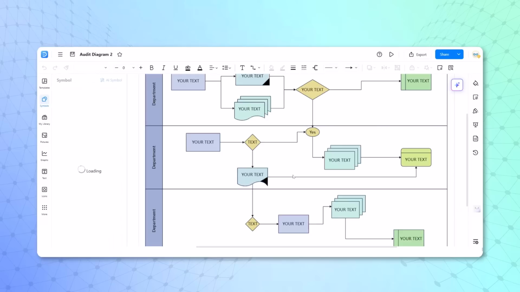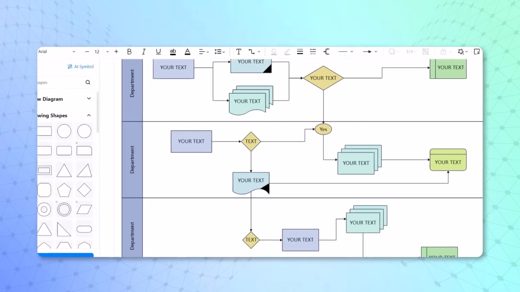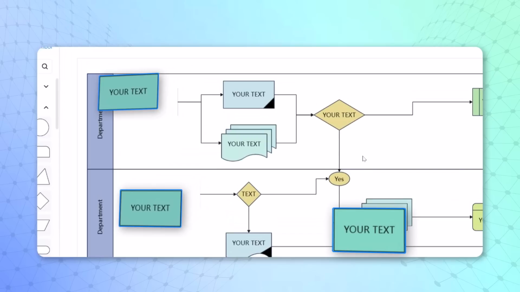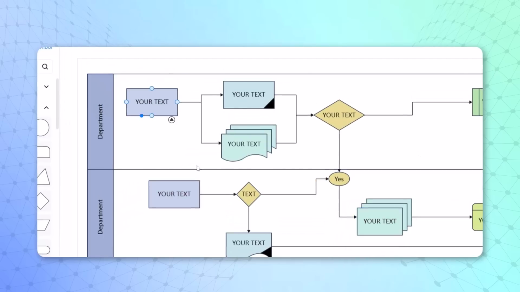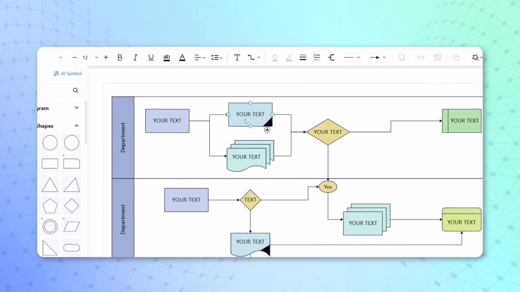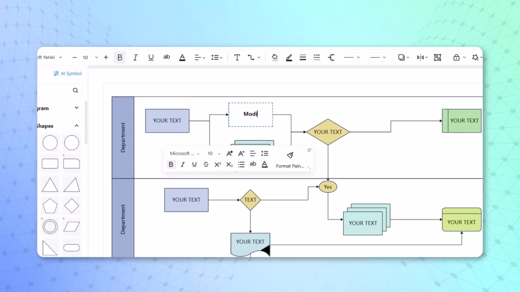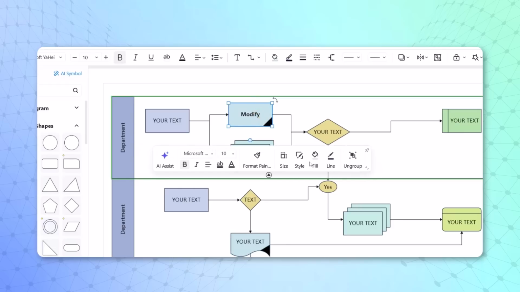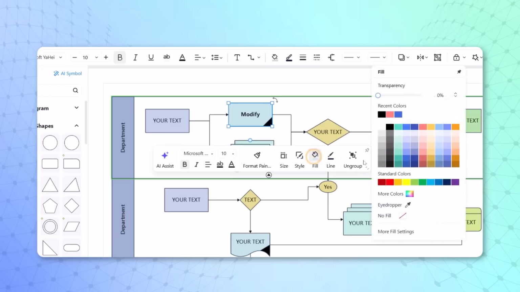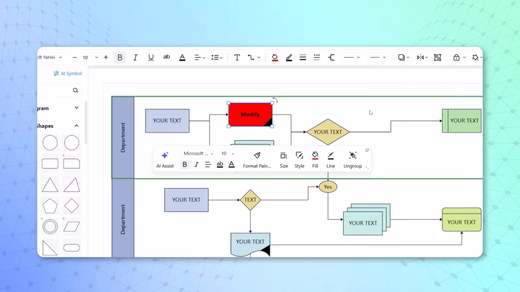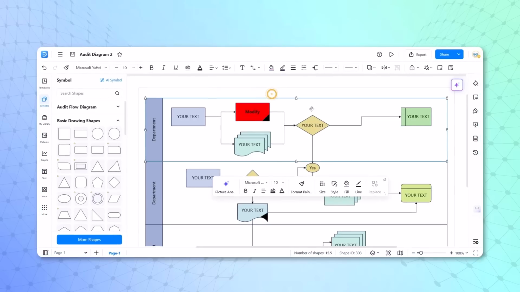So I don't have to create from scratch. On this template, you have text boxes and lines. You can modify any text. Suppose I click on this option here, I can make the text bold. I can double click and modify the text, and click outside. I can click and change the color of that box. You can see anything and everything on this visual can be modified.